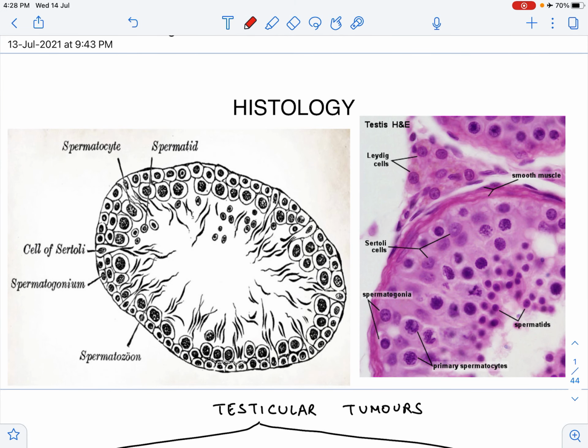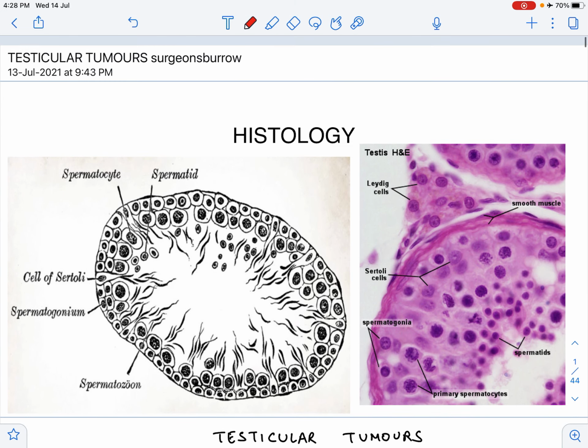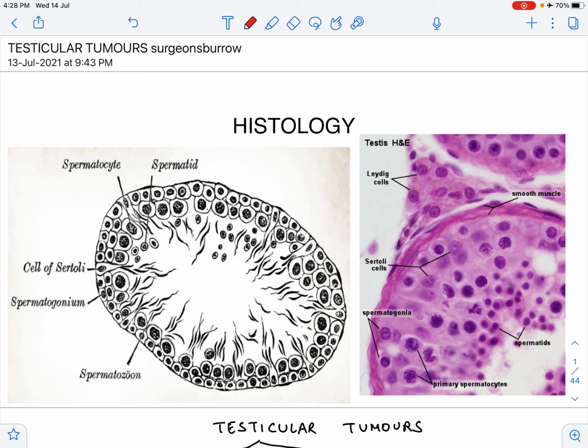In this video, we'll be discussing testicular tumors. Now, to understand what testicular tumors are, let us first look at the histology of the testis, so that we'll have some orientation as to where the tumor cells can arise from. Now, the testis has two basic types of cells. One is the germ cell, and the second is the supporting structures.